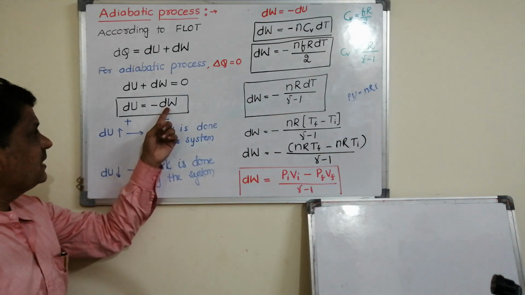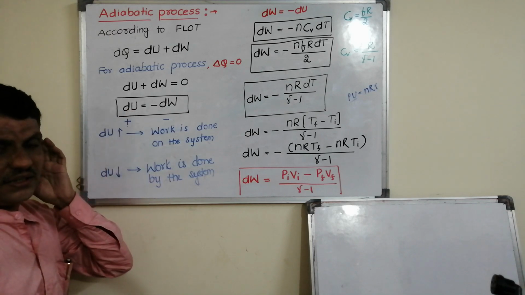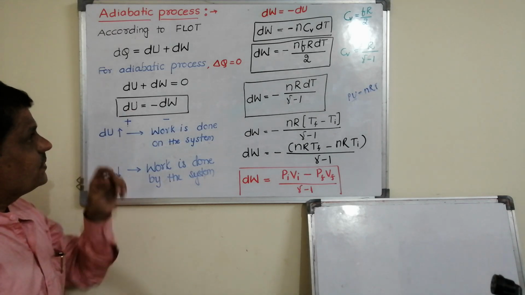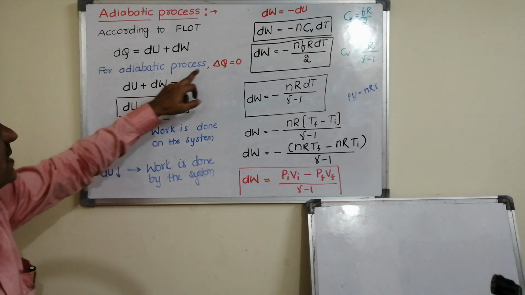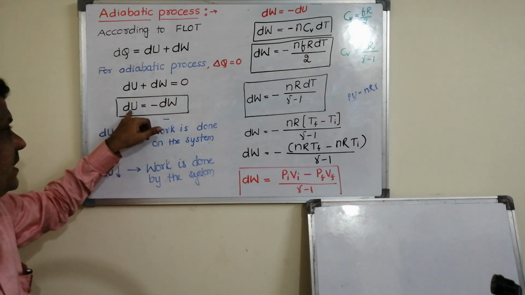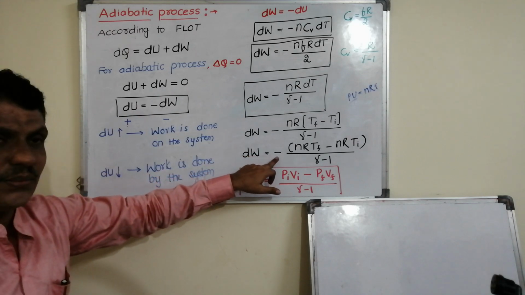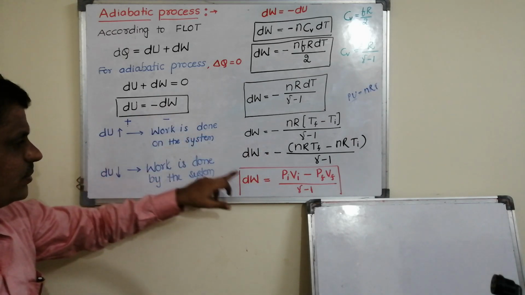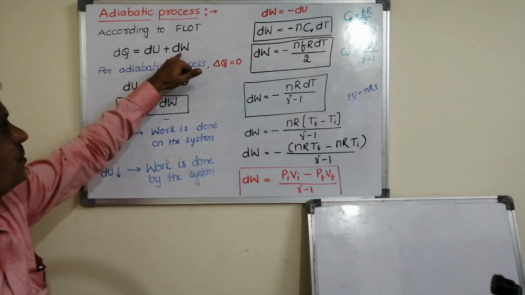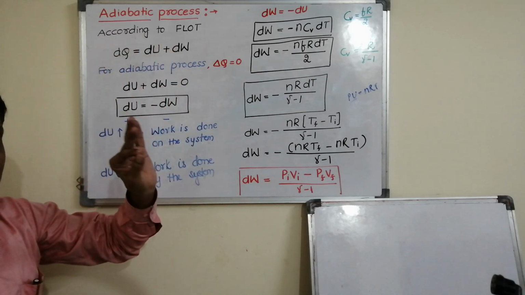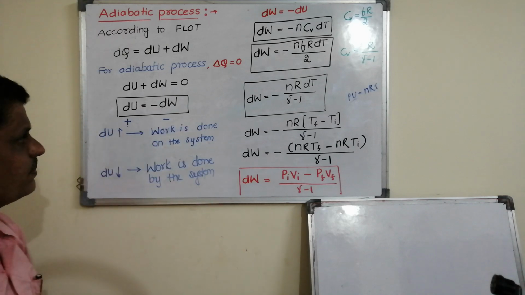This work done itself is the change in energy. So for an adiabatic process I have written dQ, which is 0. I have written dU, that is minus of dW. I have written dW, this. So we have written dQ, dU, dW for an adiabatic process. Okay, please note down.